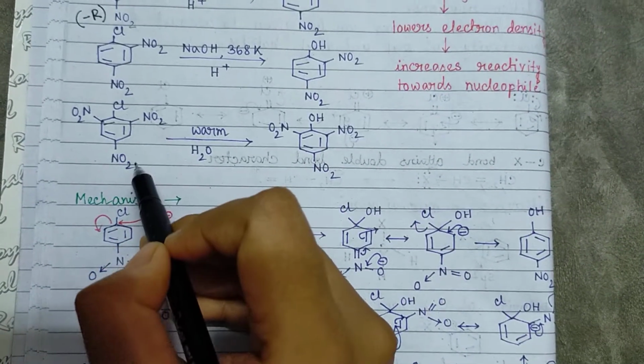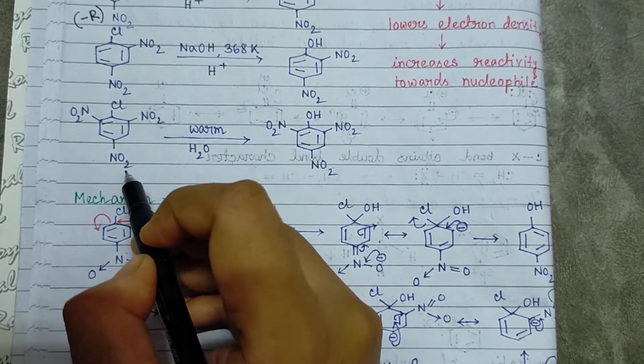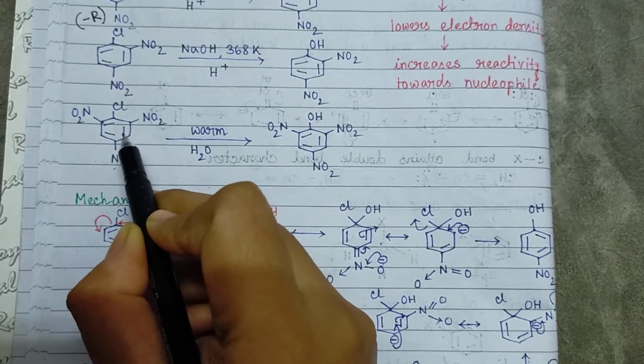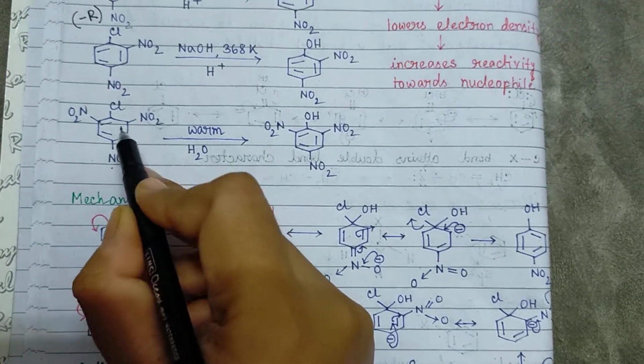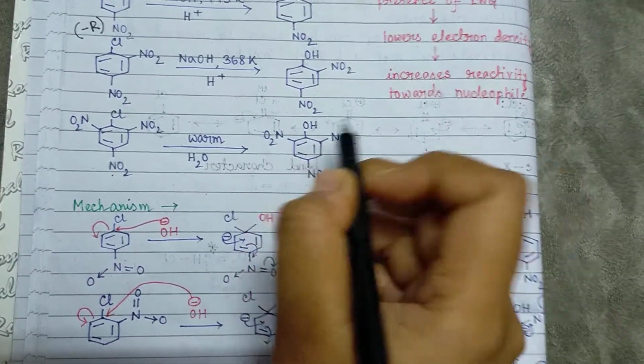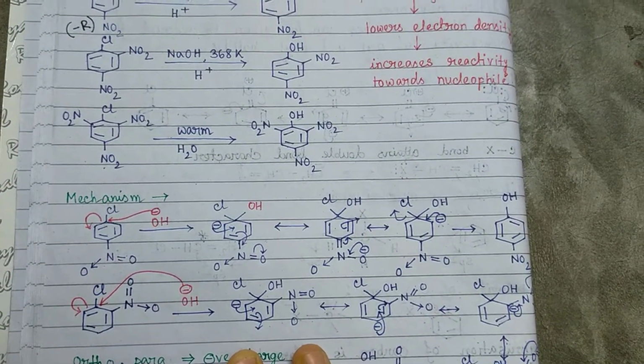So the ortho and para positions having the NO2 group increase the reactivity of the chlorobenzene, and we have the product from a nucleophilic substitution reaction. So the electron withdrawing group can change the reaction pattern.